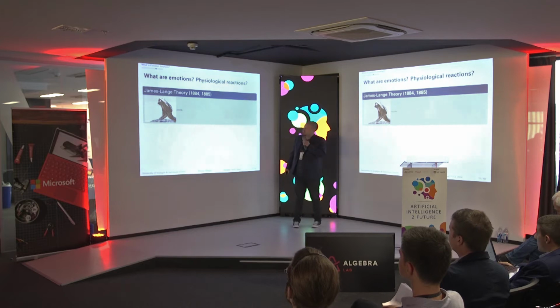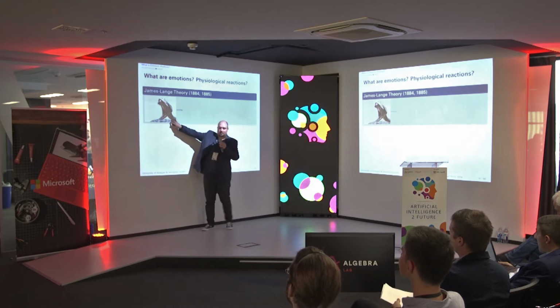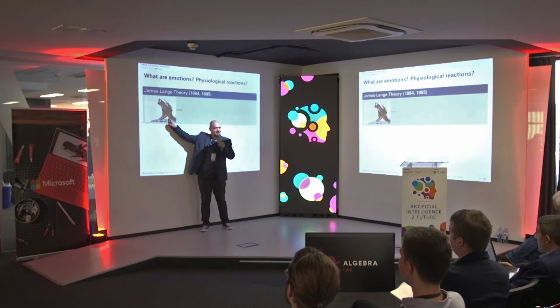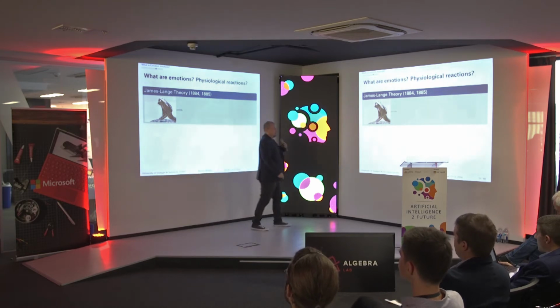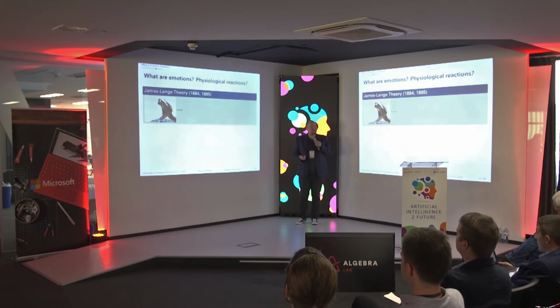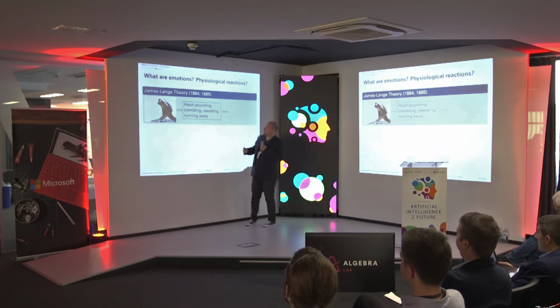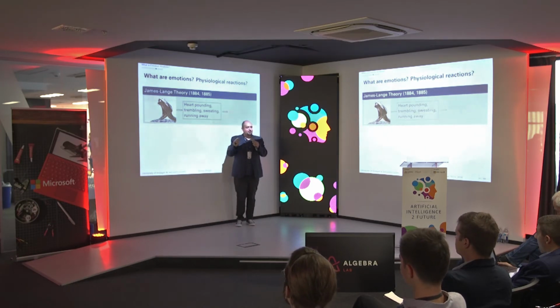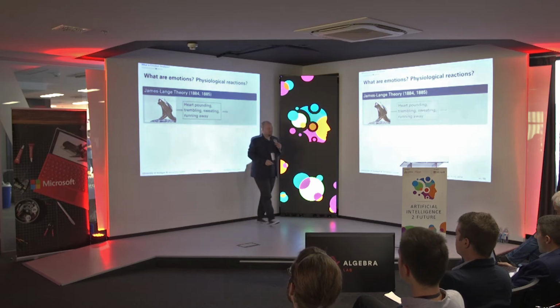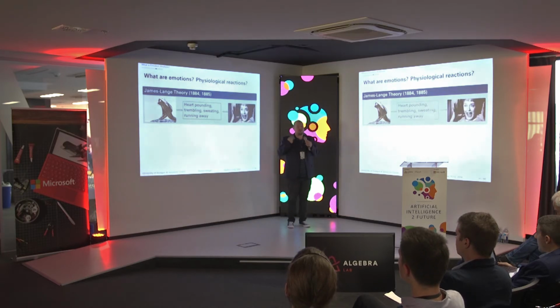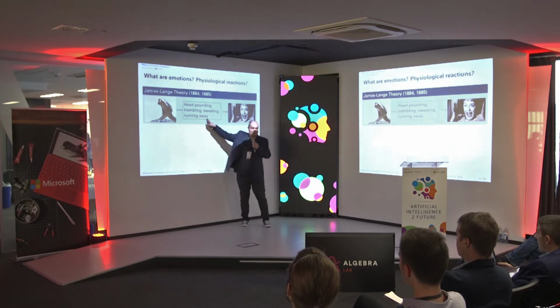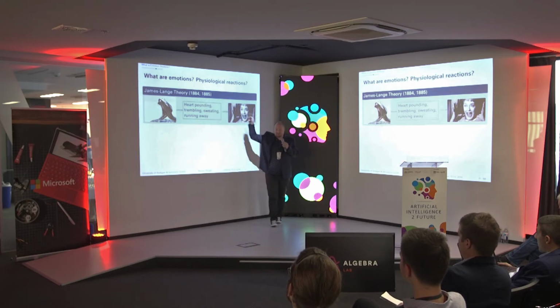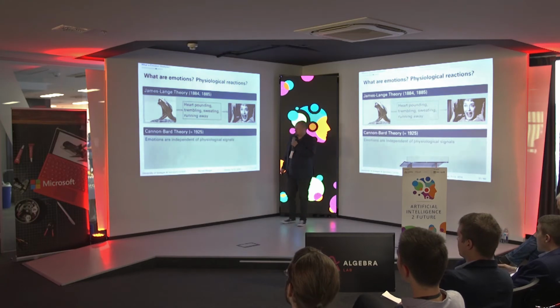And what these people said is, we have some event, some trigger, for instance, this nice snake here, and we see that, and then something happens to us. So what happens might be that my heart starts pounding, I'm trembling, I'm sweating just because I see this, and finally I run away. And after all these things happen, I feel that I'm afraid. So it's not I am afraid and then I run away. First, I have these physiological reactions and then I develop the emotion. That's this theory.